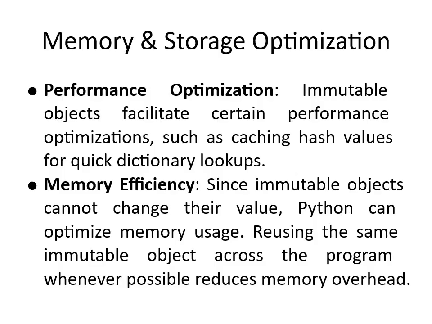Immutable objects facilitate certain performance optimization such as caching hash values for quick dictionary lookups, since the dictionary keys are unique and they are immutable because of strings being immutable, and similarly memory efficiency is achieved since the objects are immutable, cannot change their value. Python can optimize memory usage reusing the same immutable object across the program whenever possible, reduces memory using the reference memory IDs given to various strings having the same content and using them.